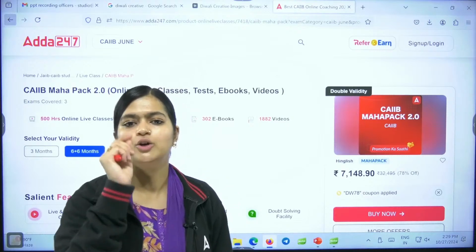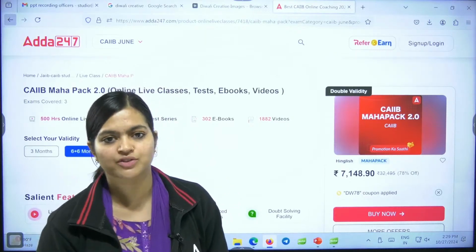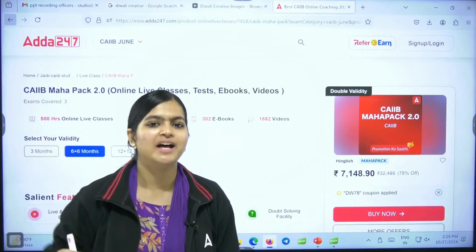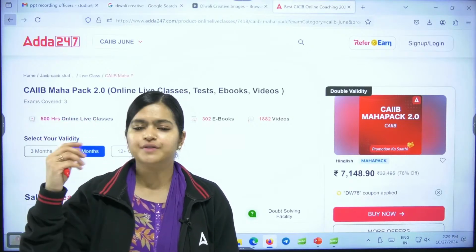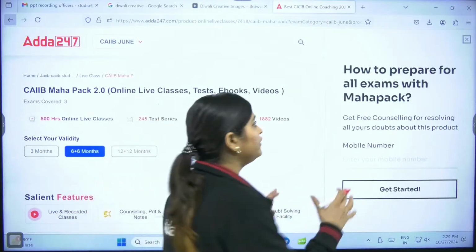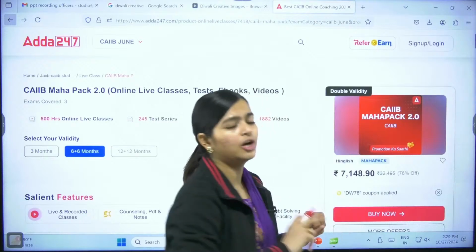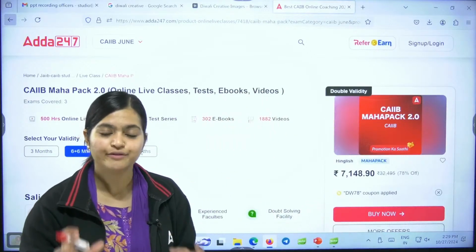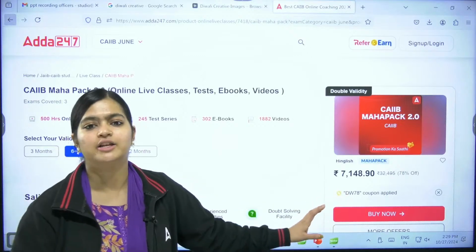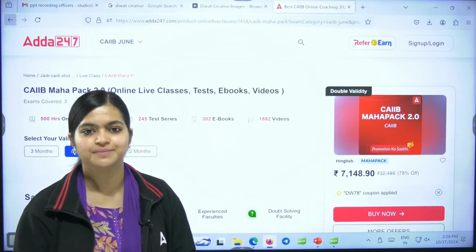Not only the conceptual Increment Pro batch, but after that also if some crash batch or revision batches come, then everything will be free for you. Along with that, marathons, case study solutions, everything will be freely available to you. Means again and again, you do not need to enroll in this.